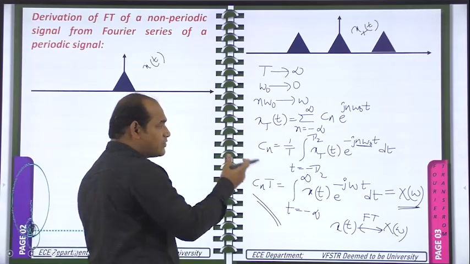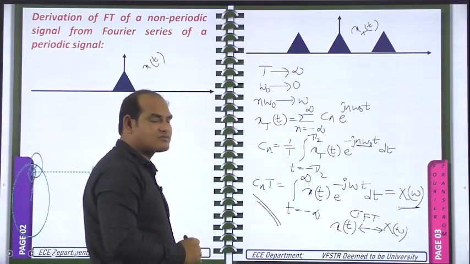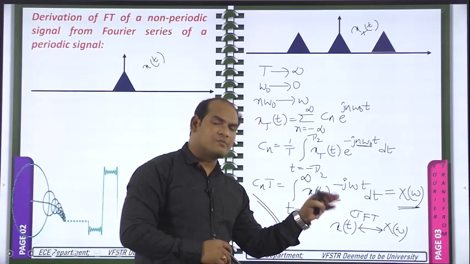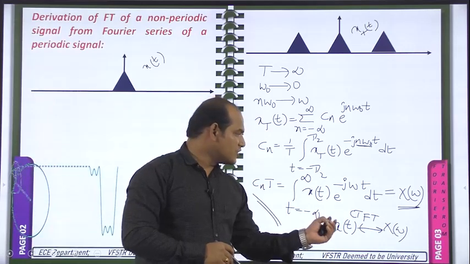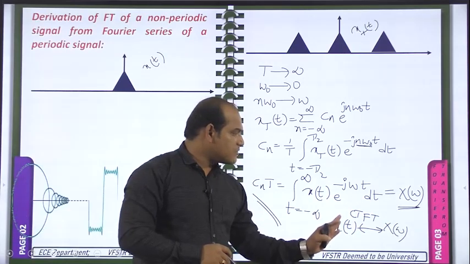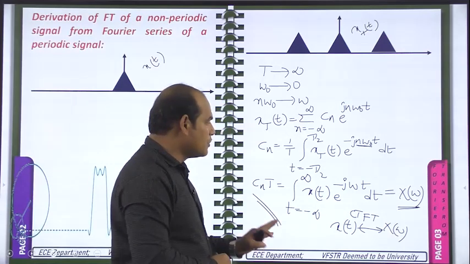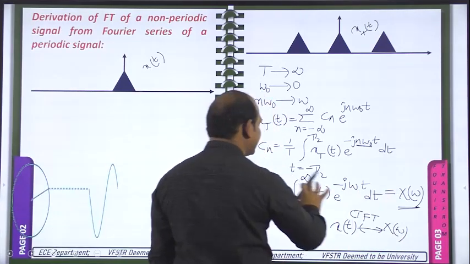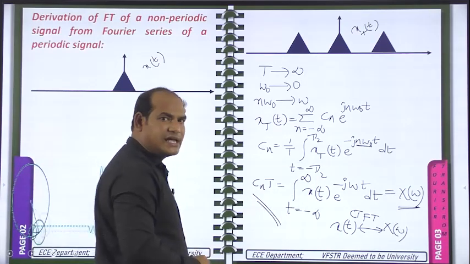Particularly it is applied upon the continuous time signal, that's why it is called the CTFT, continuous time Fourier transform. And the same thing is available for discrete signals also, DTFT, discrete time Fourier transform. After that DFT is there, discrete Fourier transform. After that FFT is there, fast Fourier transform. In your syllabus you have CTFT, that means continuous time Fourier transform. So from this time onwards, whenever I use the Fourier transform, by default you need to consider CTFT only. So x of t, X of omega we will get in the frequency domain, and this is the formula: integral, small t changing from minus infinity to plus infinity, x of t e power minus j omega t dt.